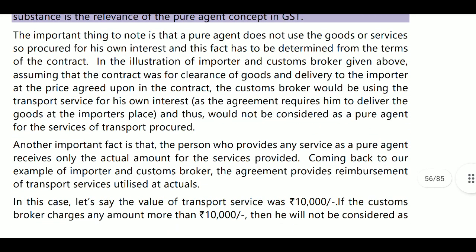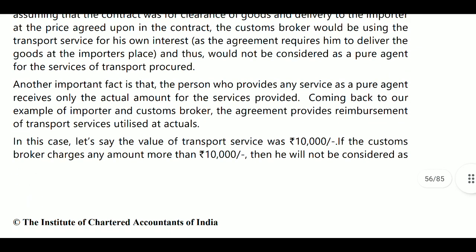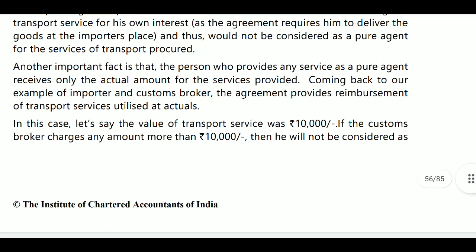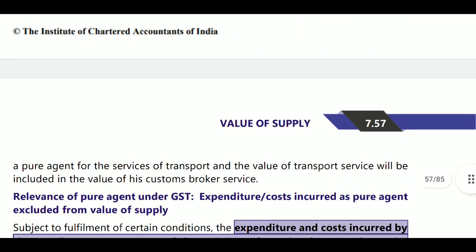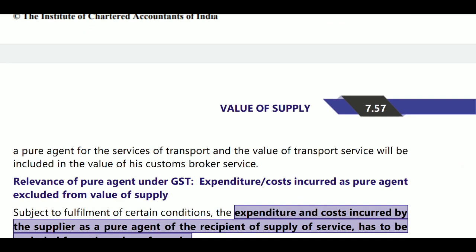Next, in this case the value of the transport service was 10,000. If the customs broker charges any amount more than 10,000, then he will not be considered a pure agent. He must charge only whatever he incurred, then only he will be treated as pure agent. If he is adding his margin, then he is not a pure agent of transport, and the value of transport services will be included in the value of his customs broker services.